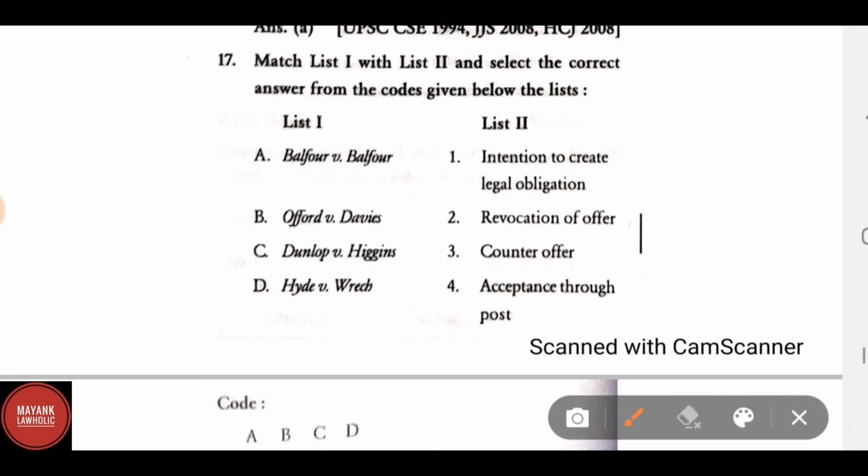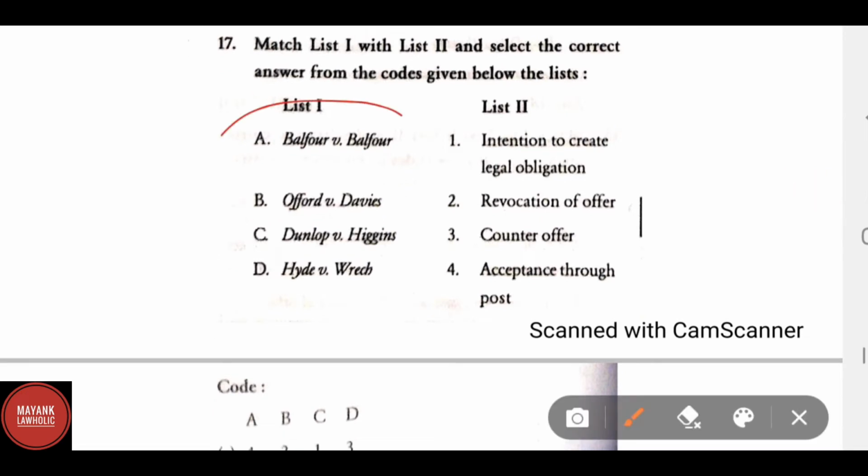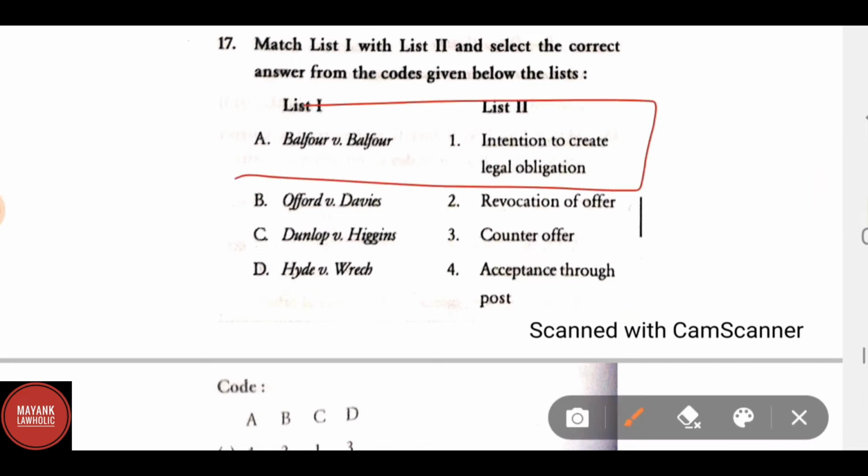List 1, match the following: Balfour versus Balfour, Oxford versus Davis, Dunlop versus Higgins, and Hyde versus Rich. The correct answer for this is Balfour versus Balfour, intention to create legal obligation.